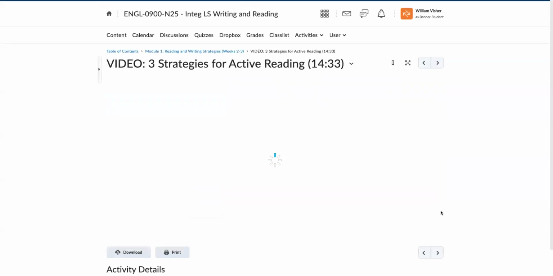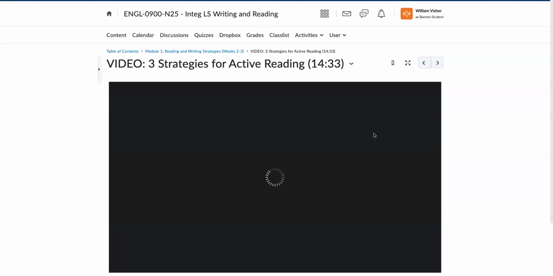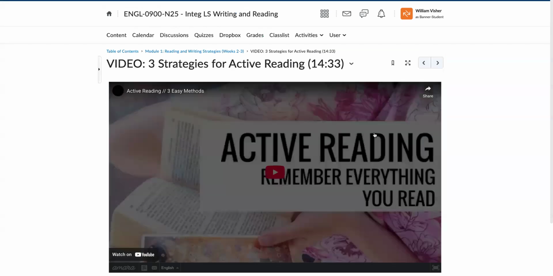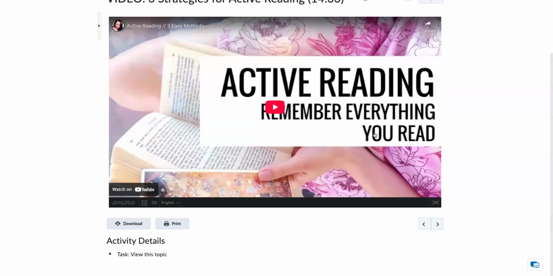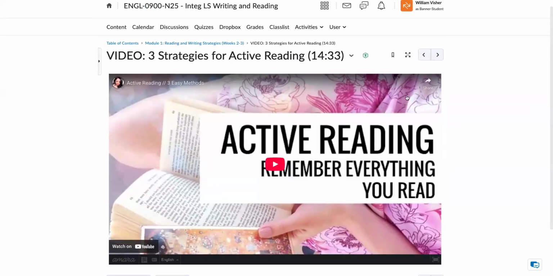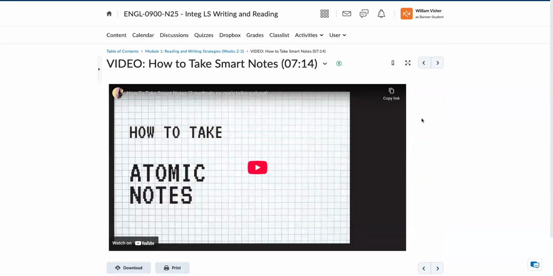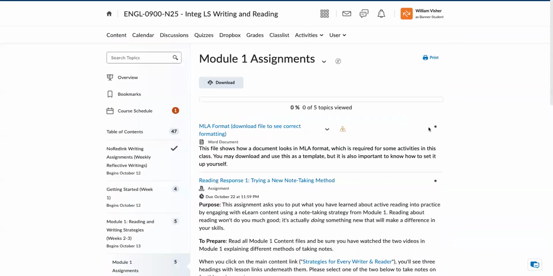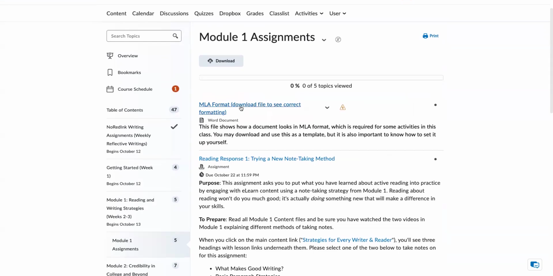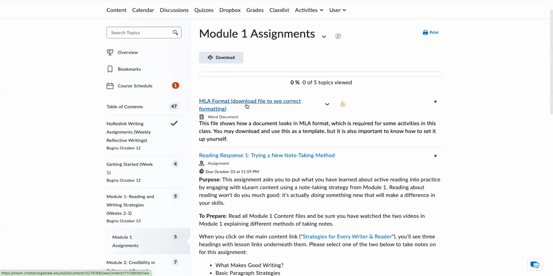And once you page through, it'll take you to the video, strategies for active reading. Please, again, make sure that you read and take note of the information in that video. How to take smart notes. And then I believe it takes you to your first assignment. Again, it's got the MLA format that you can download and see how to do correct formatting.